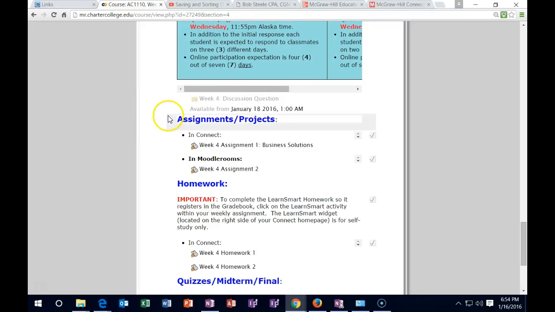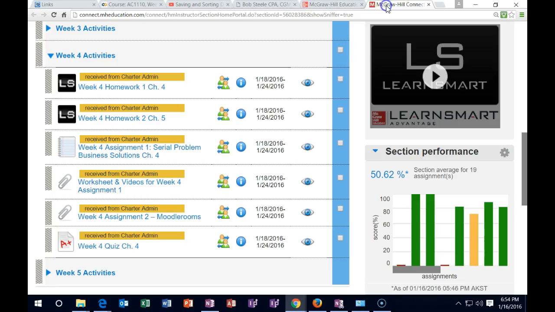All right, then we have the assignments. We've got one in Connect and we've got one in Moodlerooms. So this one in Connect will of course be in Connect over here. So here's the Connect account, and this is the longer assignment. Now it's first in the Moodle shell. You might want to do the homeworks first, which are the Learn Smarts, but the assignment here is going to be the longer assignment.